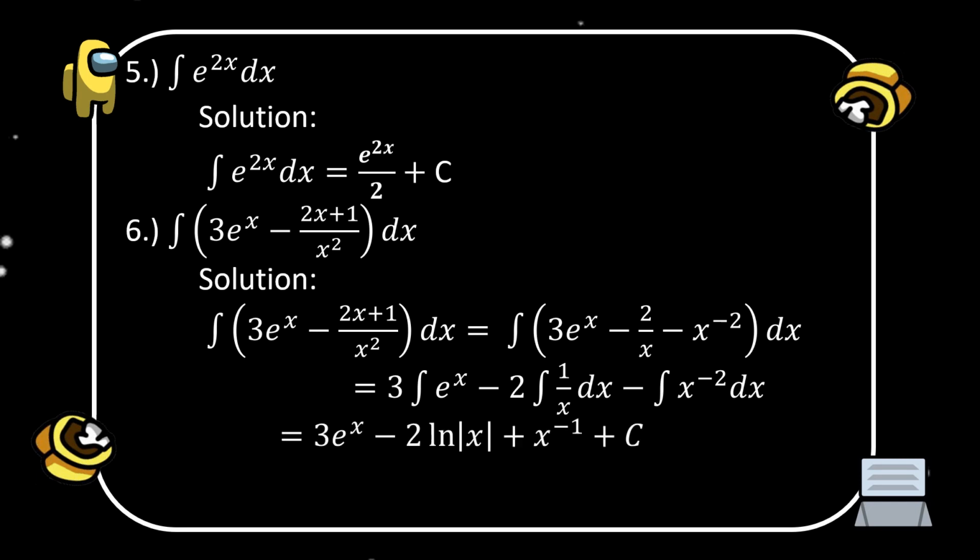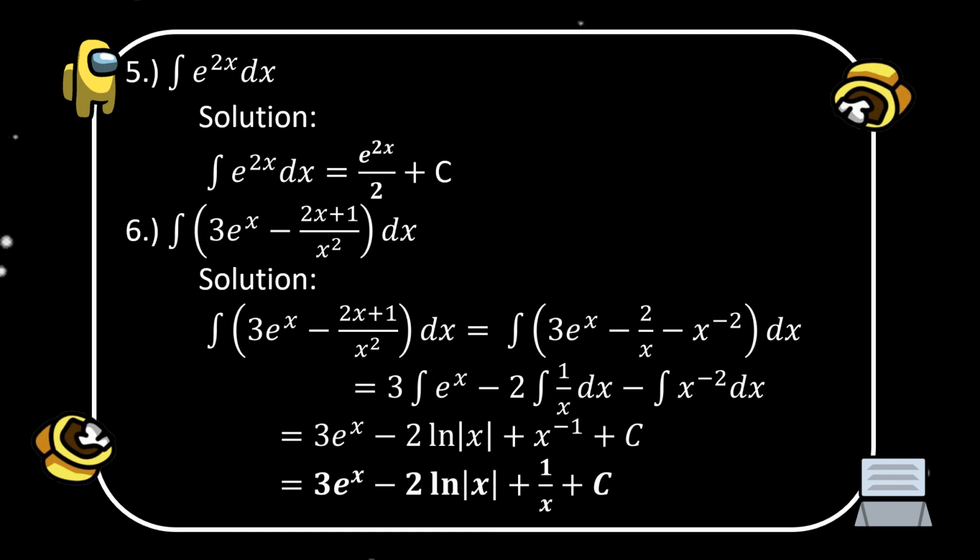So from 3 the integral of e to the power of x, the result is 3e to the power of x, minus 2 the integral of 1 over x dx is ln of x, minus the integral of x raised to the power of negative 2 dx is x to the power of negative 1 plus c. Because x raised to the power of negative 2 plus 1, the result is x raised to the power of negative 1.